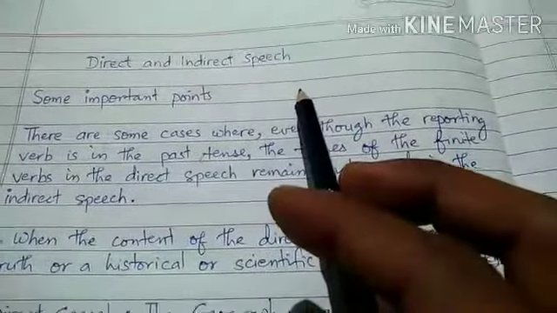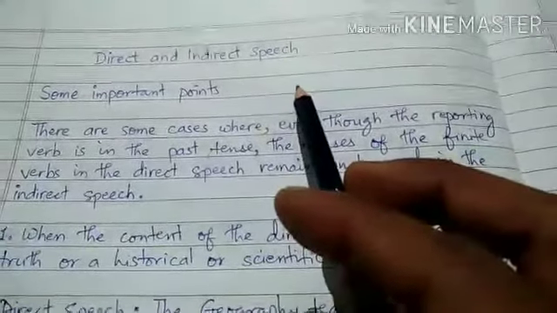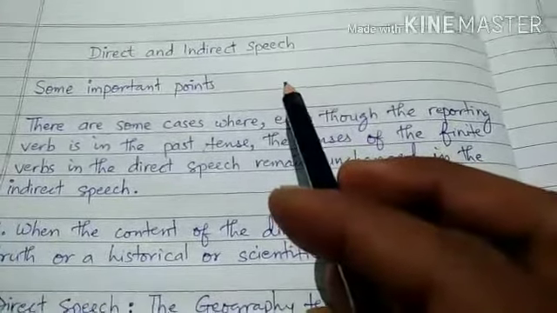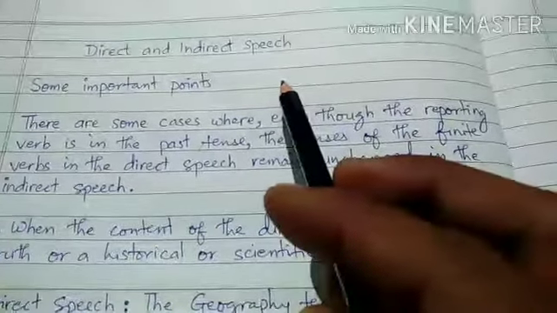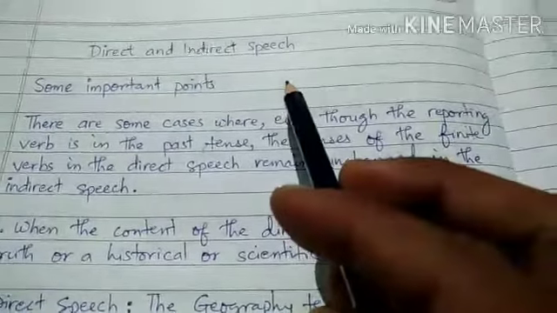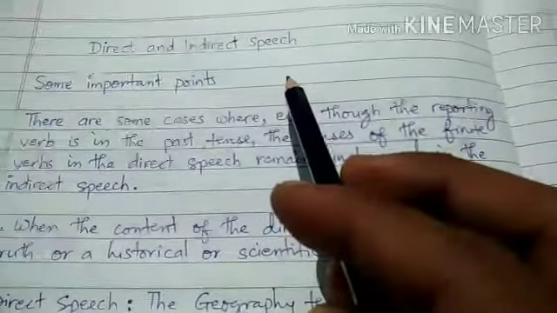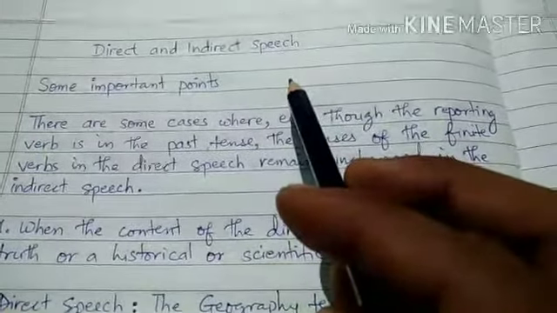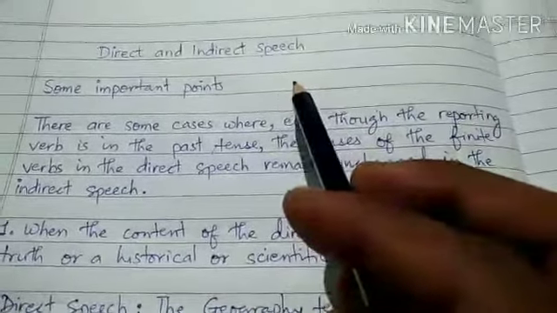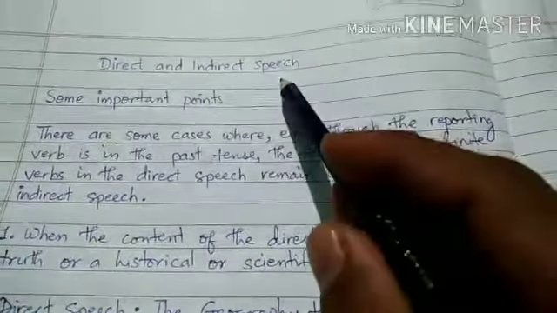We have also understood how to write the interrogative sentences when they are framed by WH words, and how to write the questions which are framed by WH words in the indirect speech.